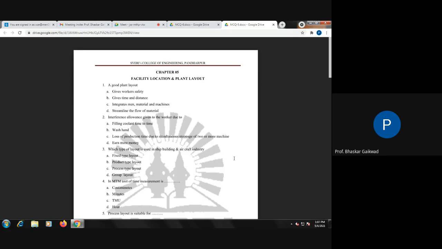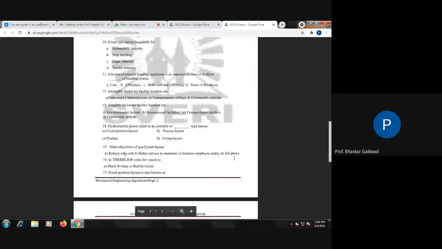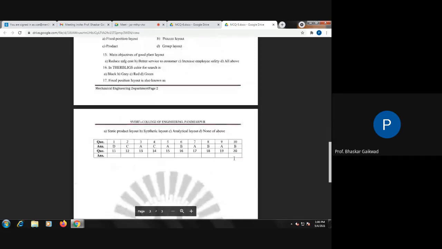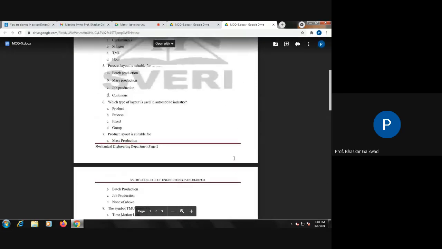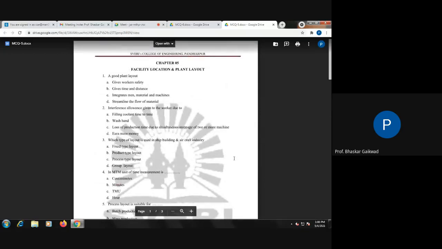Then total production will stop because the second machine depends upon the first machine. So this is the interference allowance. The answer to question two is C.